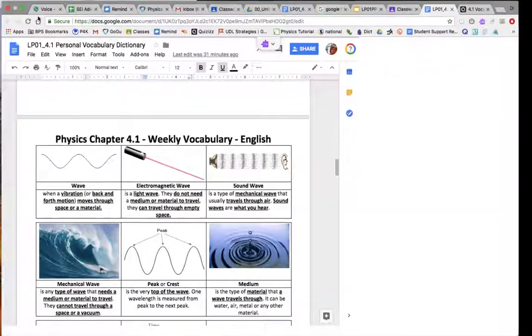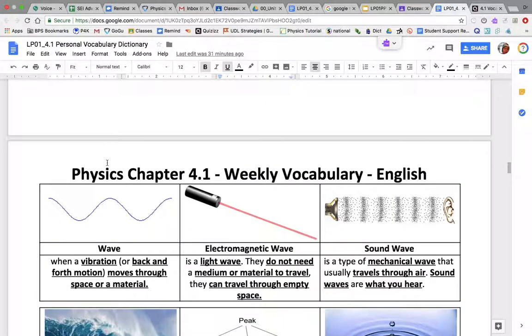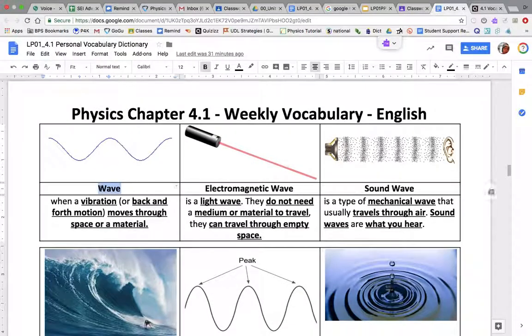Alright, so this is our vocabulary for this week, vocabulary 4.1. We're going to start a new topic, and the topic is called waves. So the first vocabulary word for this week is wave. A wave is a vibration, when material moves back and forth and travels or moves through space or material.